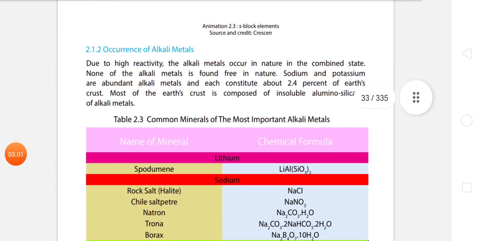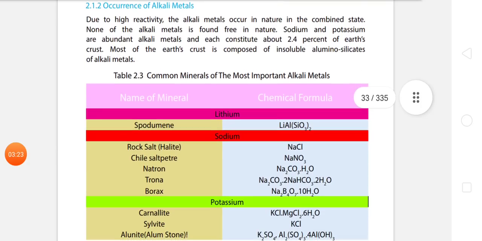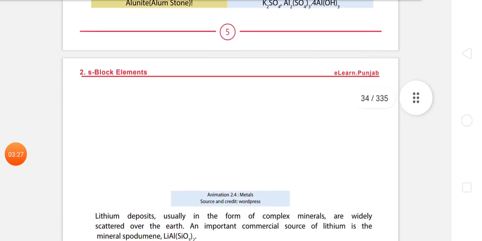Occurrence of alkali metals. Due to high reactivity, the alkali metals occur in nature in the combined state. None of the alkali metals is found free in nature. Sodium and potassium are abundant alkali metals and each constitutes about 2.4% of the earth's crust. Most of the earth's crust is composed of insoluble silicates of alkali metals.